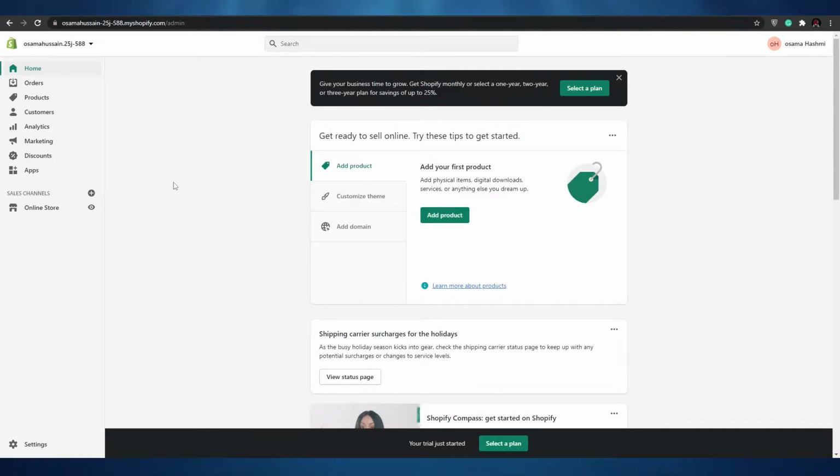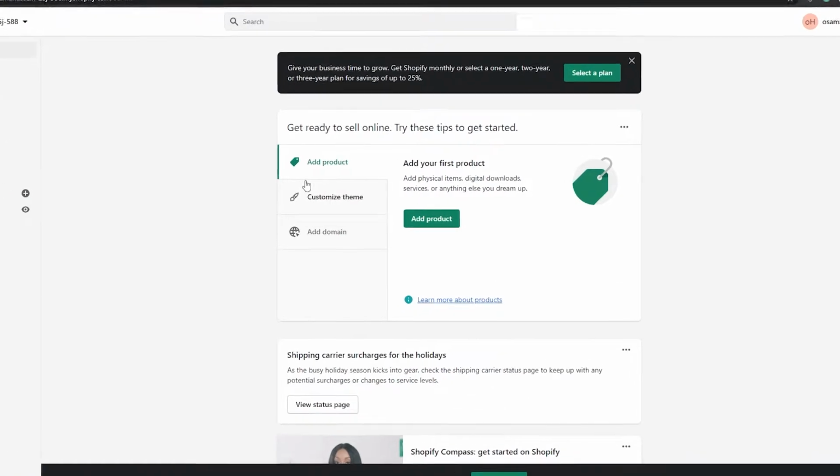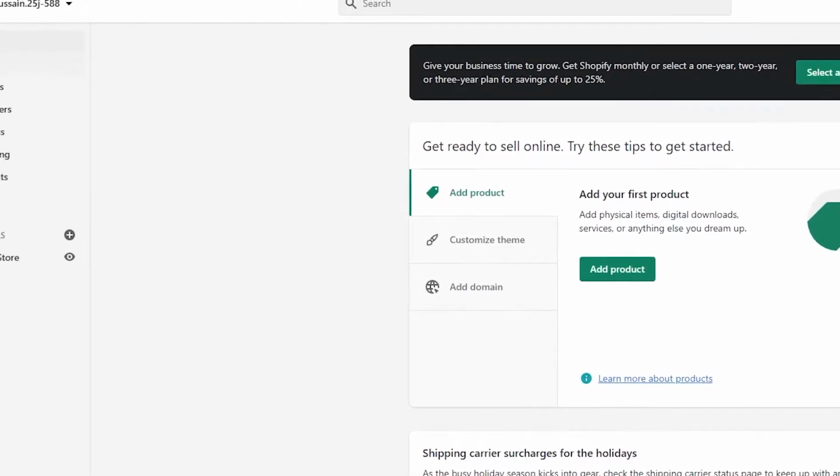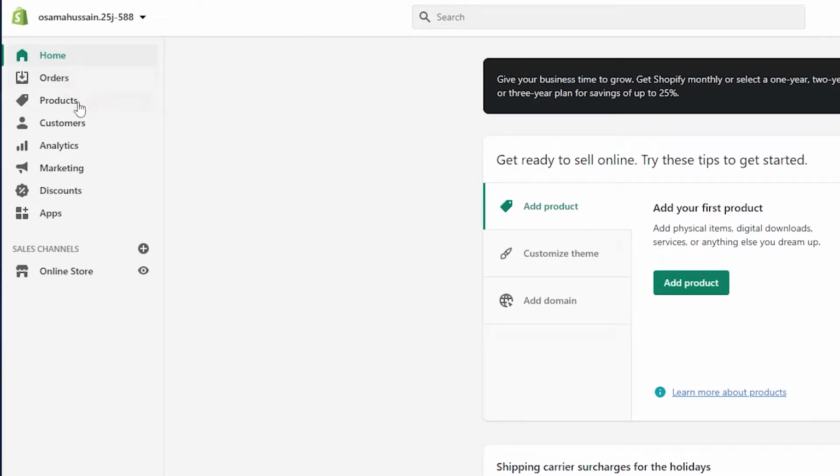So in Shopify, you have these options in front of you. So you have add products, you have customize theme, and you have add domain. And then over here on the left side, you have orders, you have products, you have customers, you have analytics, marketing, discounts, and applications. And then down below, you have sales channels.